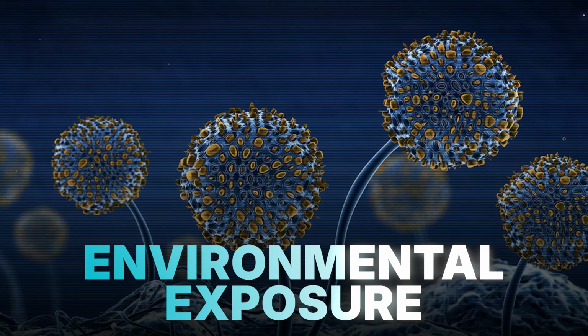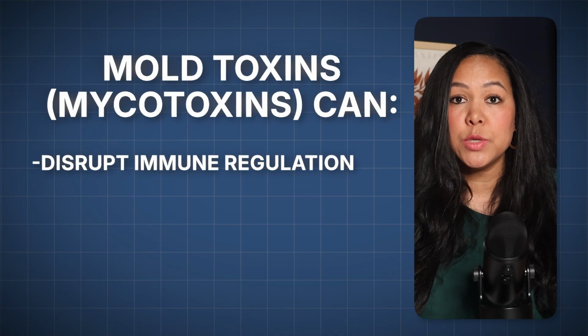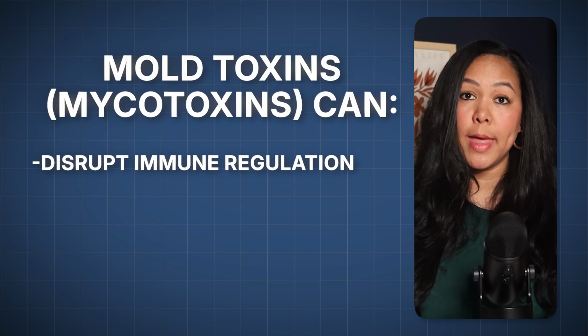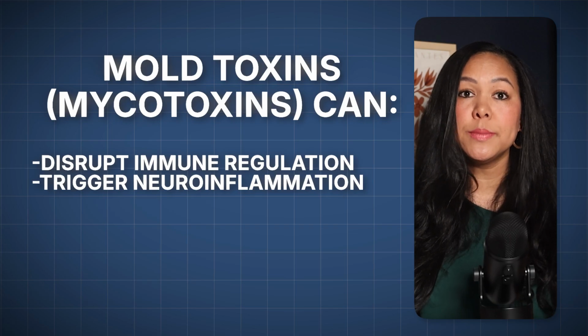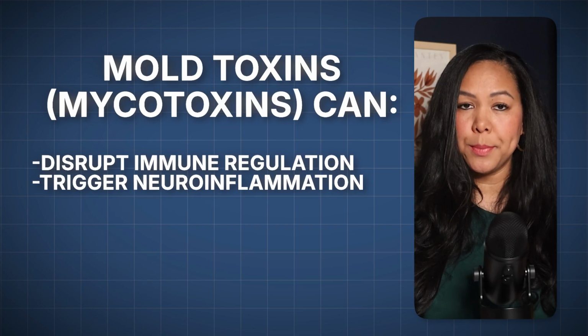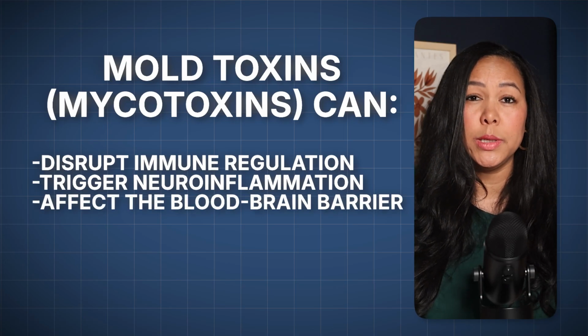Now, another critical factor in many PANS and PANDAS cases is environmental exposure, particularly mold toxins and mycotoxins. That could be from water-damaged homes, buildings, schools, and mold can produce those mycotoxins, which affect several systems in the body. They can disrupt immune regulation, which makes infections even more difficult to control. Second, mold toxins can trigger neuroinflammation, which triggers symptoms like anxiety, and affects cognition, mood, temperament, and also the blood-brain barrier, which allows inflammatory molecules to reach the brain tissue more easily.